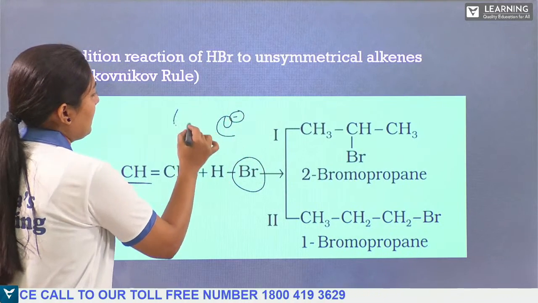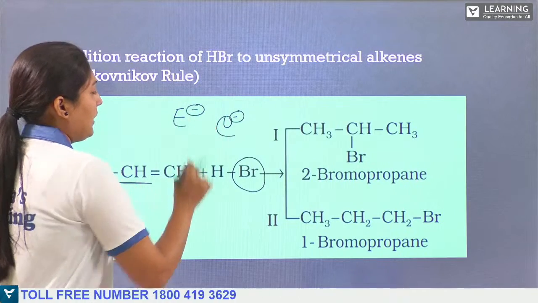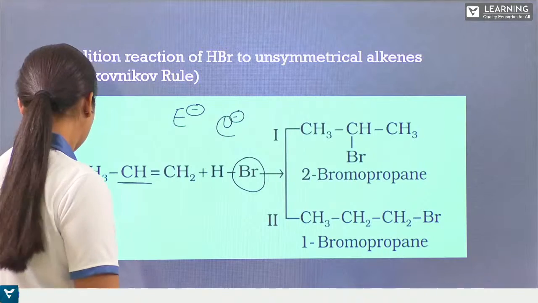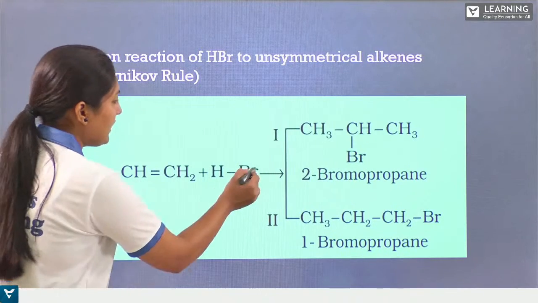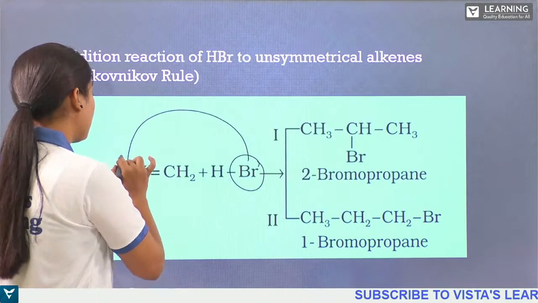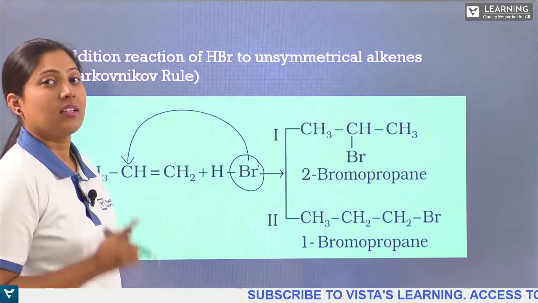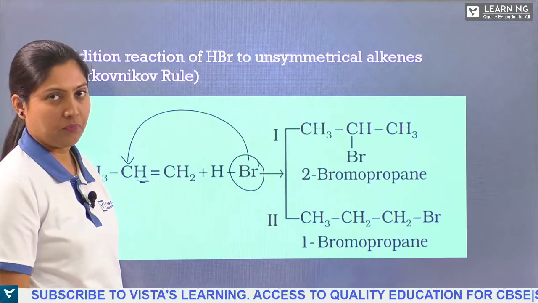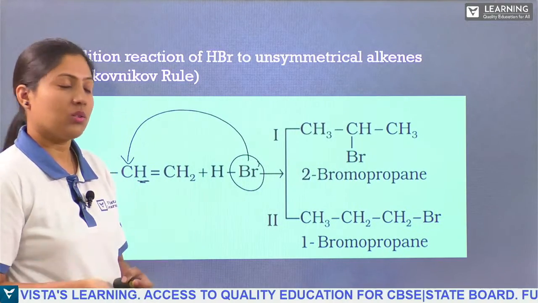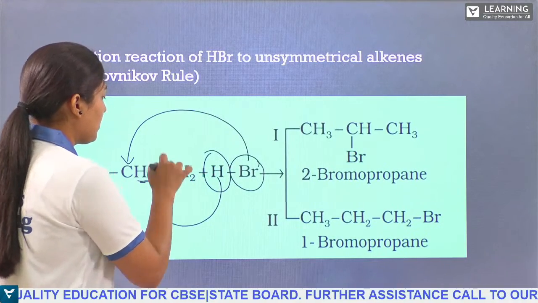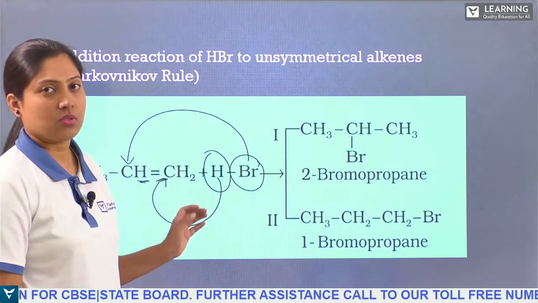We can get electrophiles like this, either E minus or E. So these electrophiles will be attached to the carbon atom having fewer hydrogen atoms. In some other books, they also give that the hydrogen will attack the carbon atom where more hydrogens are there.